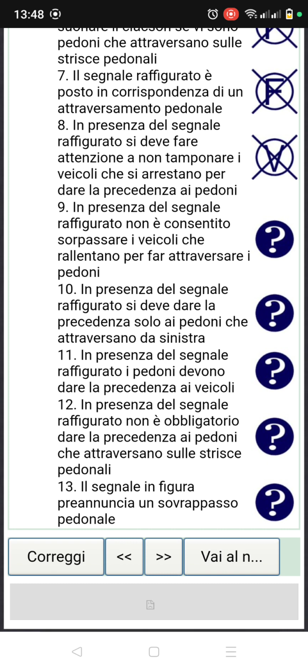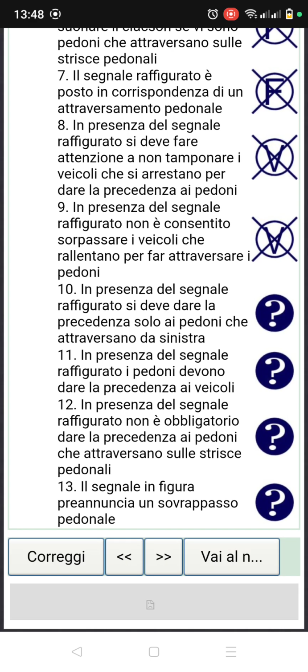Number 9. In presenza di segnale raffigurato, in presence of this sign figure, non è consentito sorpassare. It is not allowed to overtake veicoli che rallentano per fare attraversare pedoni, vehicles that are slowing down to let pedestrians cross, and it's true. It's not allowed to overtake them. It's true. Vehicles that are slowing down to allow pedestrians to cross, so it's not allowed to overtake them.